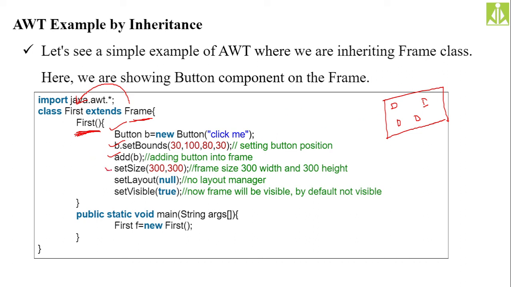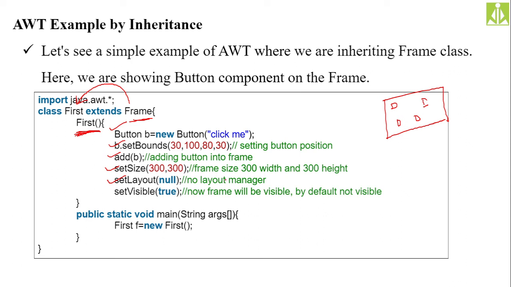Then set size. So this is for positioning and this is for size. How much width, how much length you want for that button, that we are going to decide with the help of set size. Then set layout. This is a method which is helpful in order to give, see, generally we have some predefined layouts, layout managers. With the help of that layout also you can arrange all the elements on the frame. Instead of arranging every single element on your own, you can take the help of a layout manager also, that we are going to study very soon.